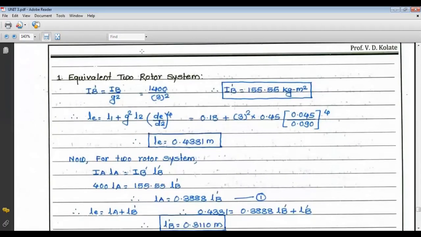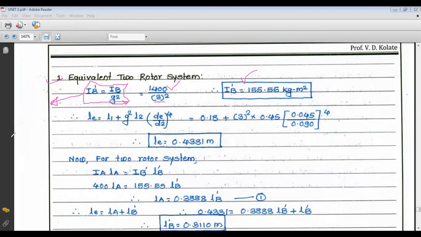So first, the equivalent two rotor system, in which we have to find out IB dash first. So what is the value of IB dash? IB dash is nothing but IB upon G square. This is the formula we derived in the last lecture. So IB is 1400 upon G square, 3 square. The gear ratio is 3. G is the gear ratio. So we get the value of IB dash equals 155.55 kg meter square.